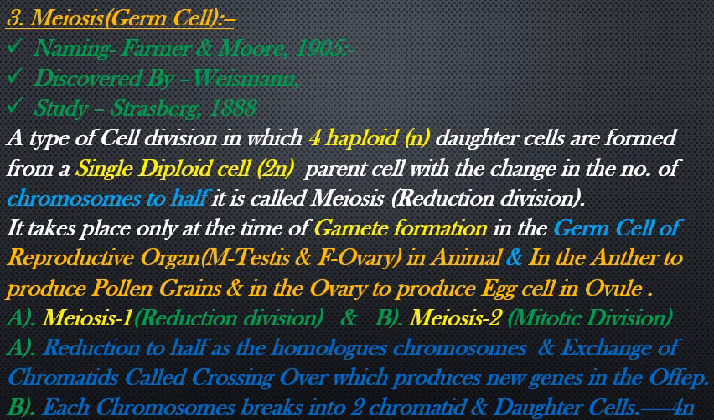Each chromosome breaks into 2 chromatids in the daughter cells. Okay. 4n. There are 4 pairs of chromosomes after dividing of the cell.